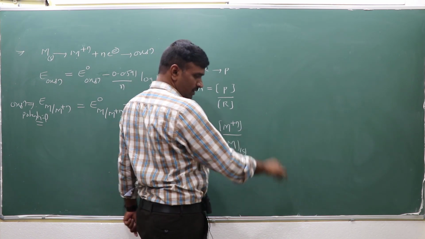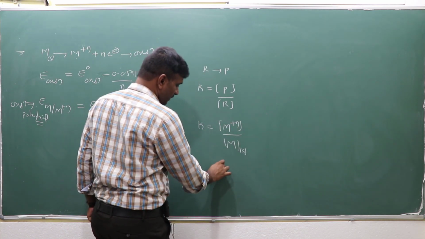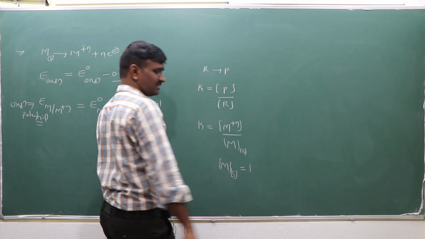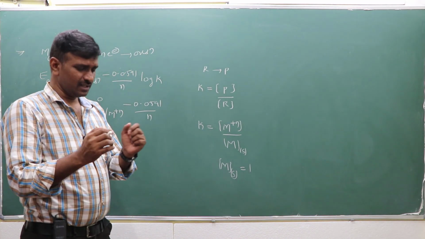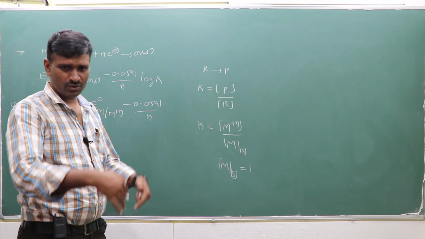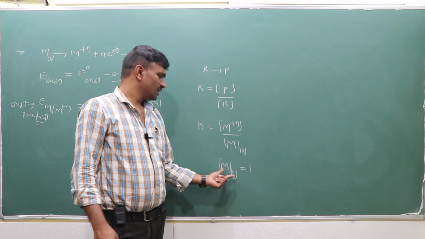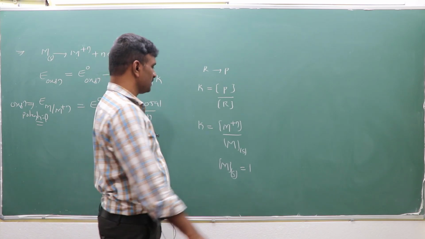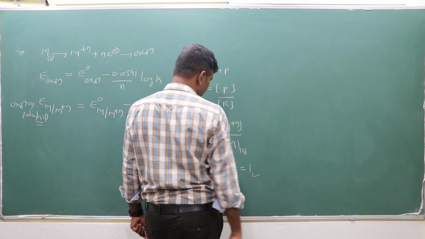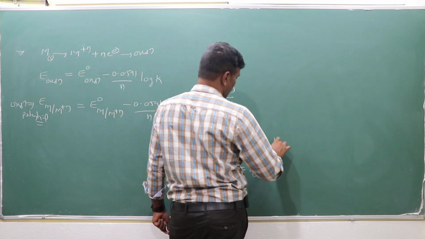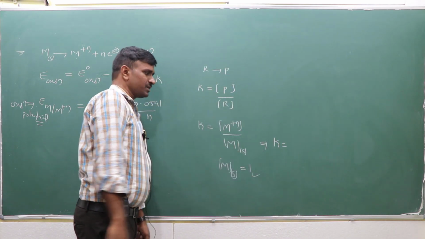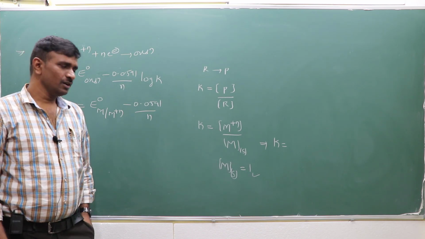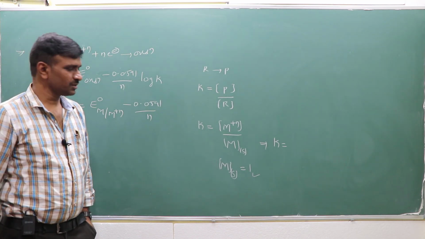In electrochemistry, the concentration of a species in the solid form is in very large excess, because the atoms are at very close distance, so the concentration is almost constant, and you can take it as 1. For example, in zinc plus Cu plus 2 going to zinc plus 2 plus Cu, the zinc solid and copper solid you can take as 1.